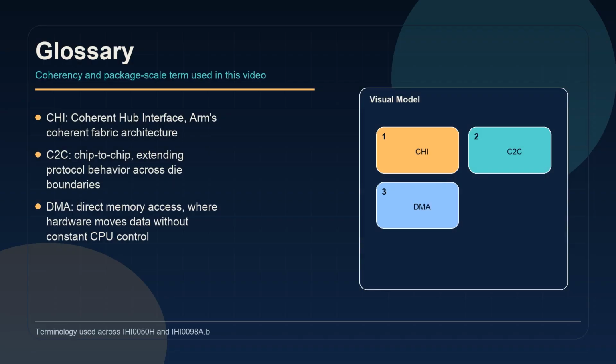Finally, CHI means Coherent Hub Interface, and C2C means chip-to-chip. DMA means Direct Memory Access, where hardware moves data without constant CPU control. Together, these terms mark the shift from classic on-die buses toward coherent fabrics that can extend across die boundaries.